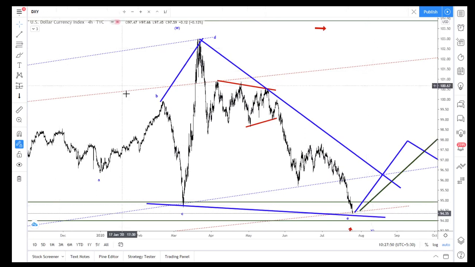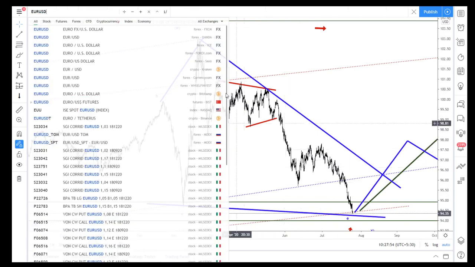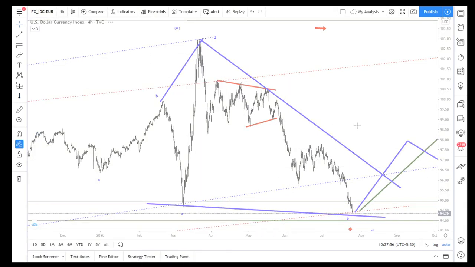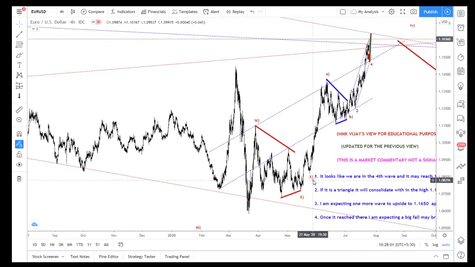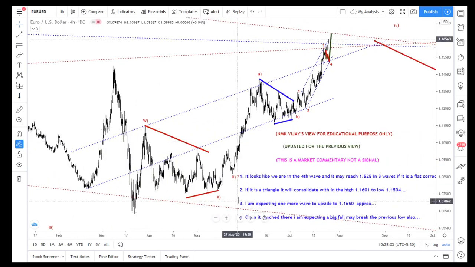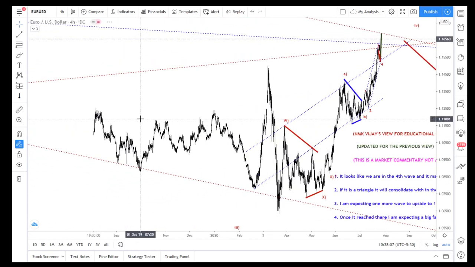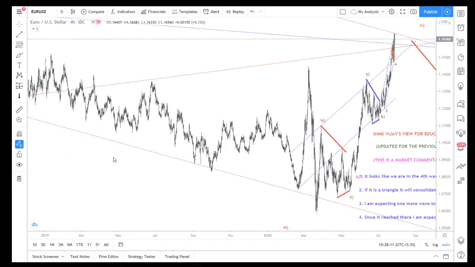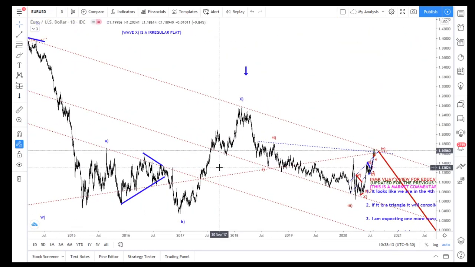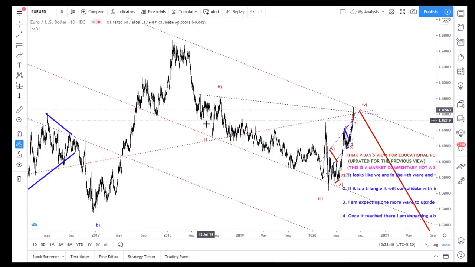So let's move on to Euro USD. So Euro USD also, I changed this W, same plan, there is no change in that. According to that, DXY also, we can make it as a swing also like that.